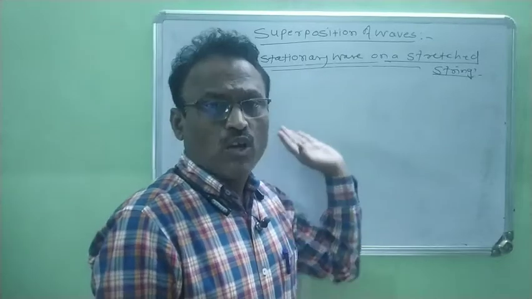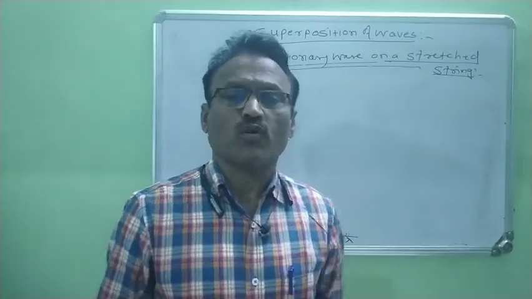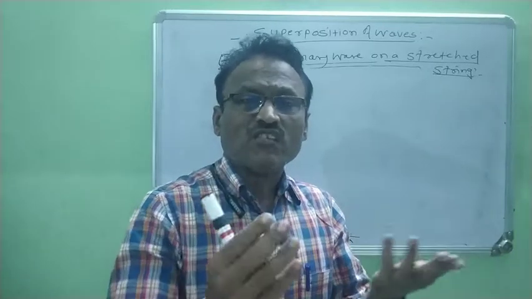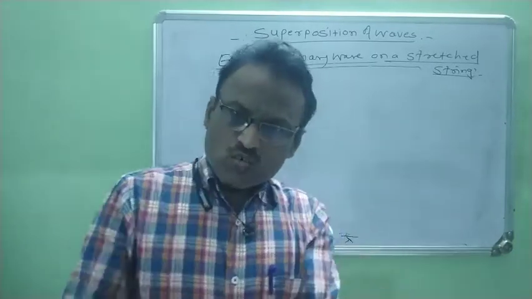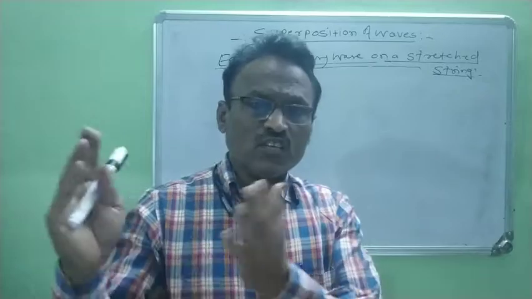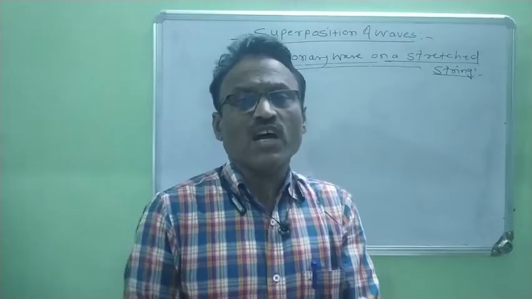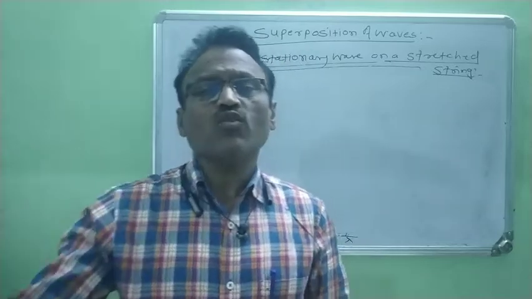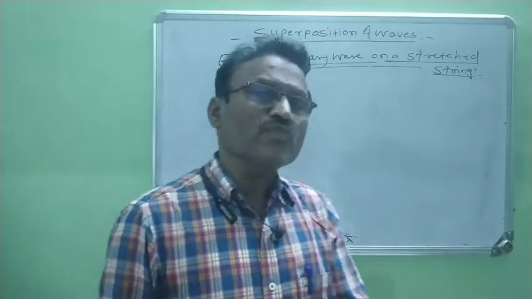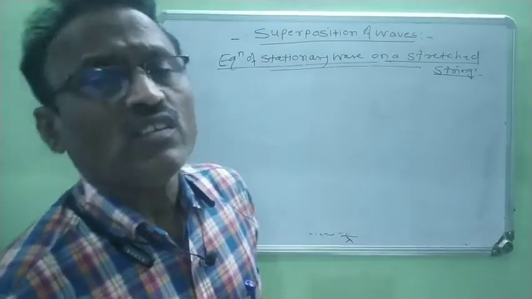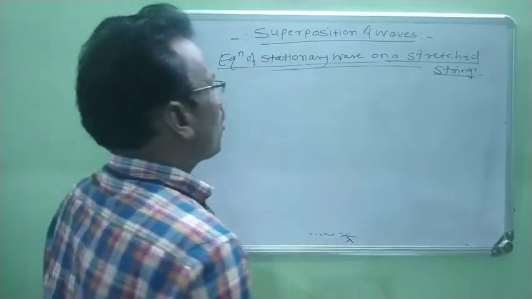When nodes are produced, there are some conditions. When antinodes are produced, there is another condition. Therefore, nodes and antinodes are produced under different conditions. Now we discuss the conditions for a node.